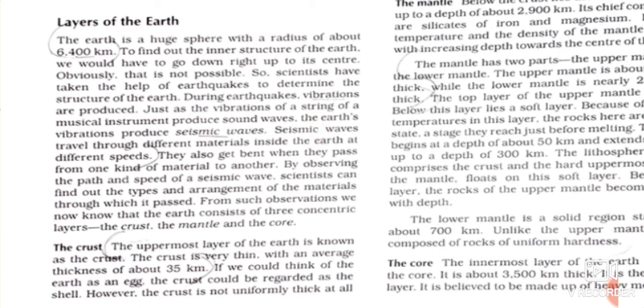As we have read, the earth is a very huge sphere with a radius of about 6,400 kilometers. So it is not possible, children, to go to the central part of the earth. Why? Because the central part, also known as the core, has a very high temperature and pressure.